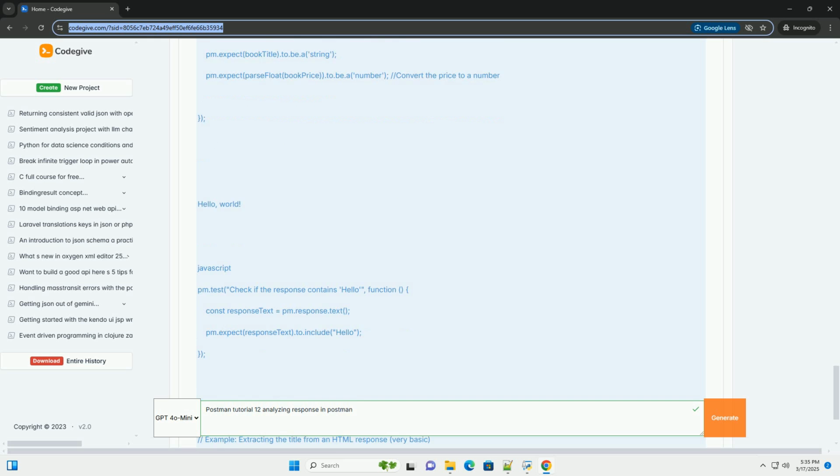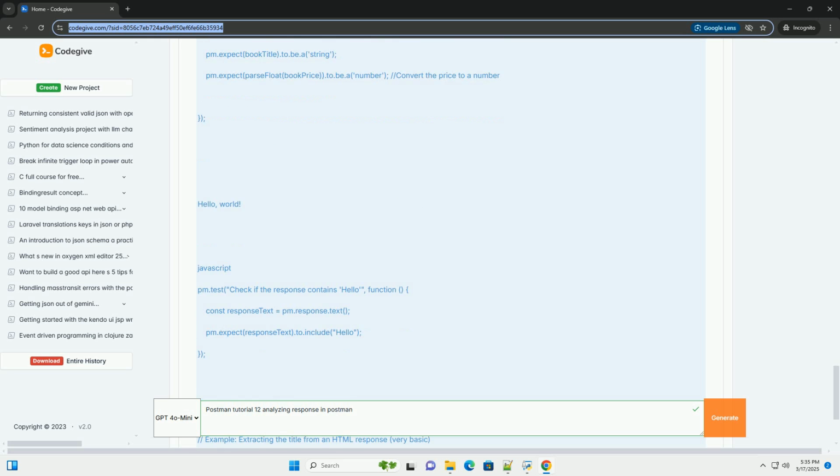Request 2: GET https://jsonplaceholder.typicode.com/posts/{{postId}}. Create a new request. Set the request type to GET. Enter the URL https://jsonplaceholder.typicode.com/posts/{{postId}}, noting that postId is a Postman variable. In the Tests tab. Explanation.